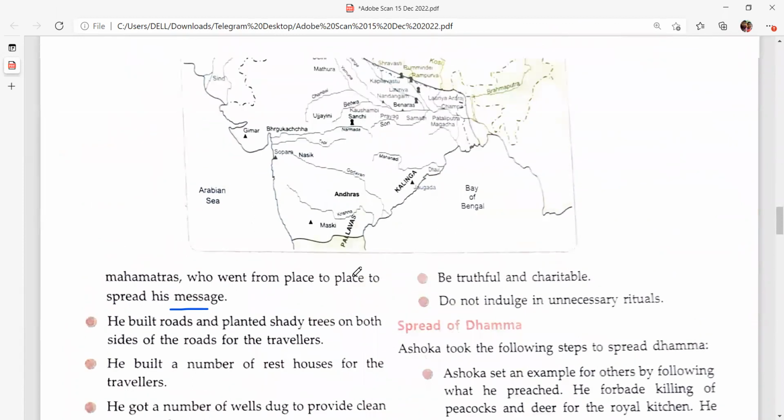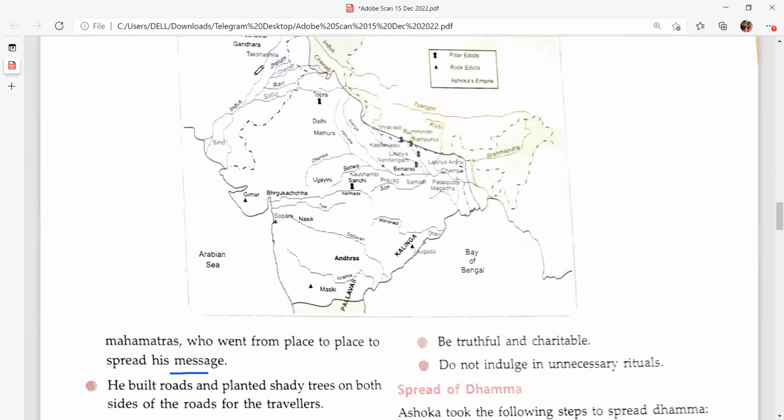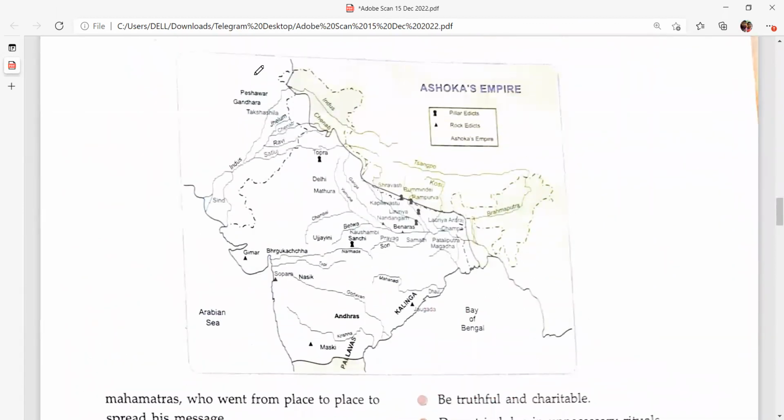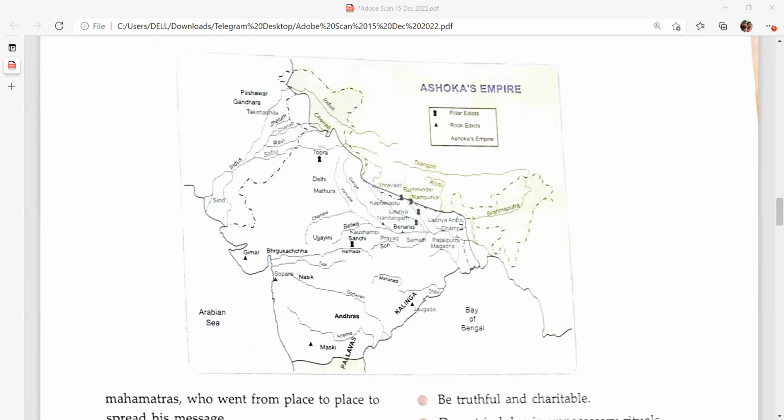You can see the Ashoka Empire. This was the complete Ashoka Empire, which was ruled by Ashoka. Here you can see the pillar and rock edicts and stupas also, where Ashoka has written his principles.